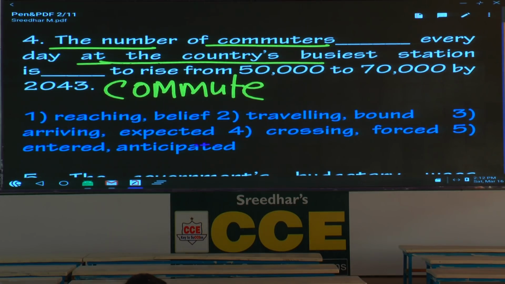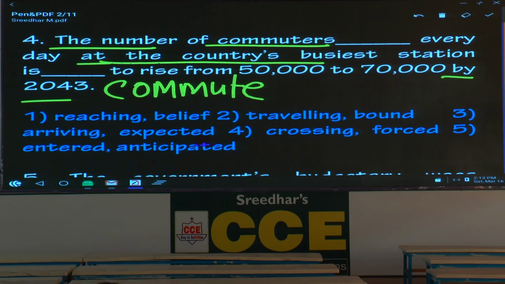Please, what is the answer here? Third option, we'll check other two options. Crossing every day at the country's busiest station. Is it right? No. Entered at, not at all correct. Now please underline the expression by 2043.